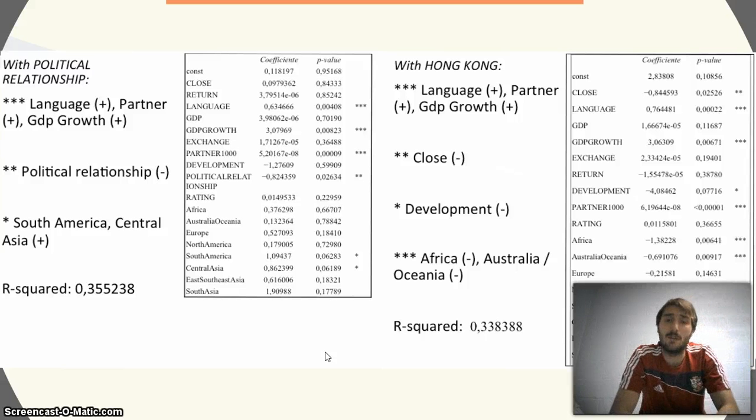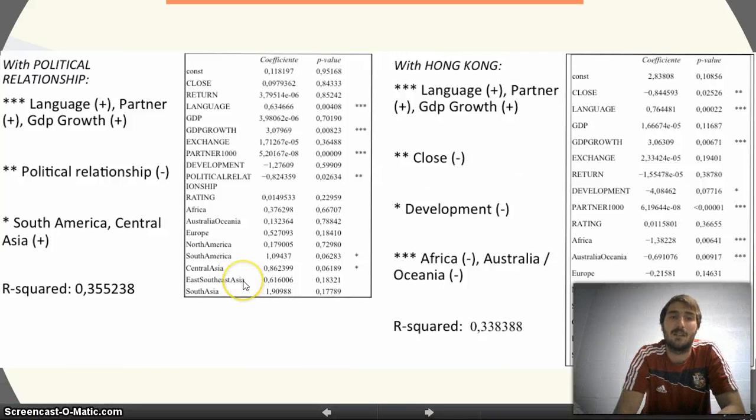Regarding the regional variables, we can see now that we have 1% statistical significance for Africa and Australia with a negative coefficient. So, for the same reason that I already explained before, if Temasek has to decide between two countries with the same level of language, close, development, they won't invest in Africa or Australia and Oceania. This doesn't go against the results that we obtained before. In fact, they have a negative sign, and the result that we had before has a positive sign. The R-squared of this model is about 34%.